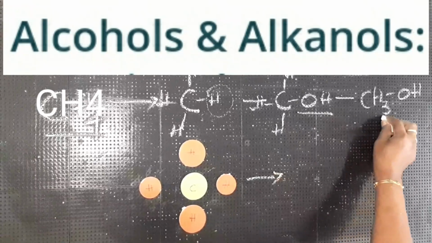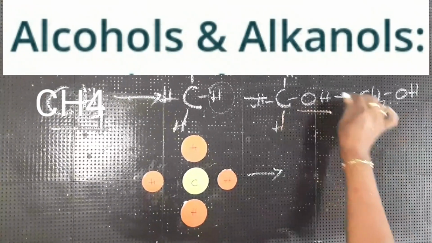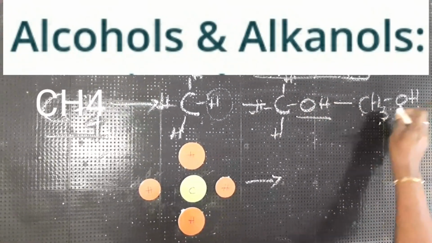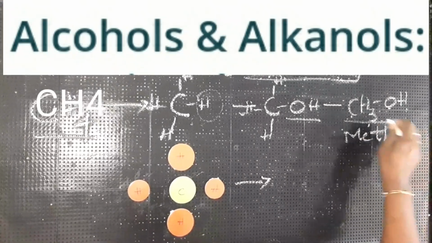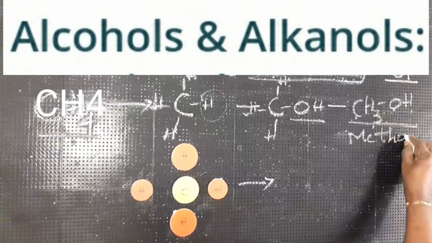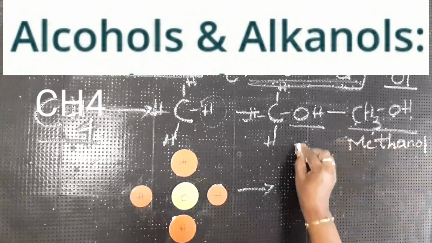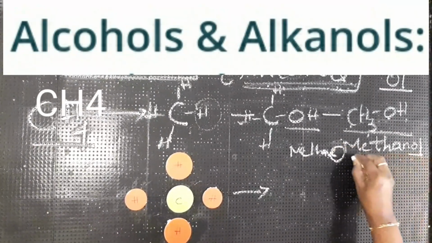So how do you write the chemical formula? CH3OH. What do you call this? Methanol. You are adding "ol" for alcohol. E is replaced with "ol" in methane: methanol.